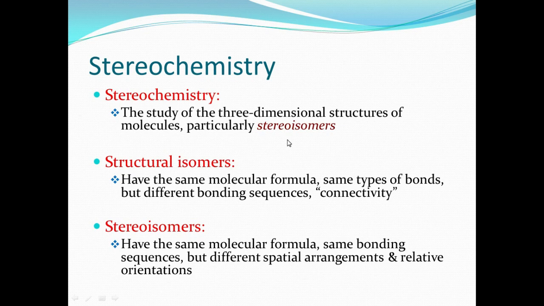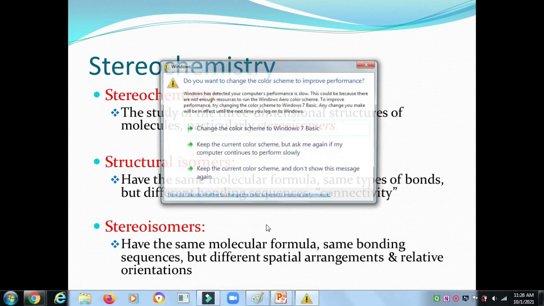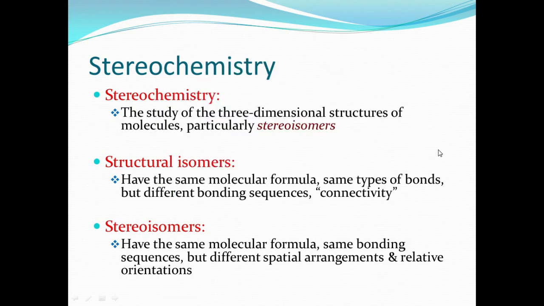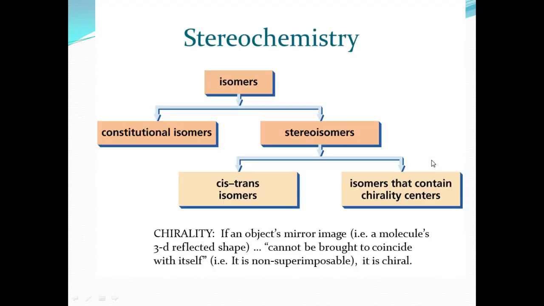Basically, isomerism is divided into two types. One is structural isomerism, another one is stereoisomerism. What is structural isomerism? The molecular formula is the same, the types of bonds are the same, but the bonding sequence and connectivity are different. That is called structural isomerism. But stereoisomerism is totally different. It is about different spatial arrangement and relative orientation. They have the same molecular formula and the same bonding sequence, but the spatial arrangement is different. That is called stereoisomerism.